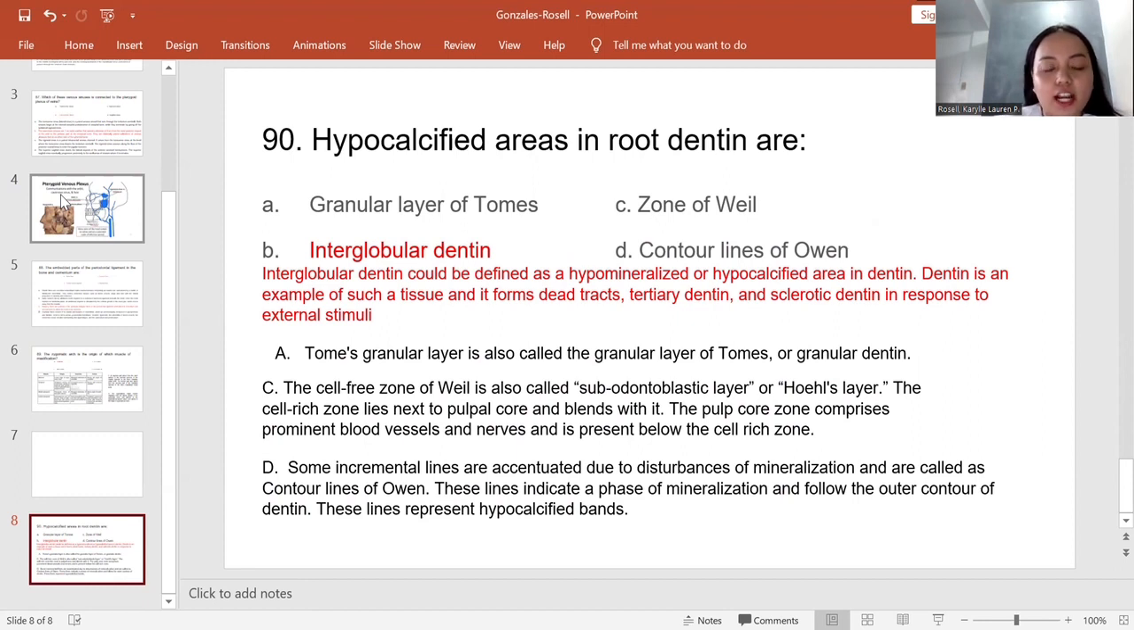Letter D is not the correct answer because some incremental lines are accentuated due to disturbances of mineralization and are called contour lines of Owen. These lines indicate a phase of mineralization and follow the outer contour of dentine, and these lines represent hypocalcified bands. And that would be all.